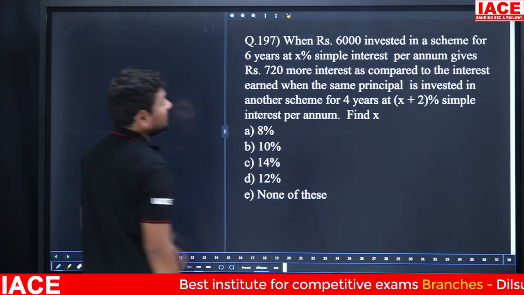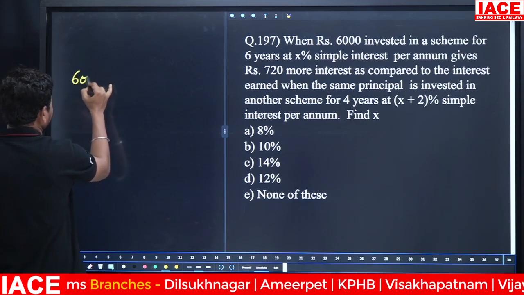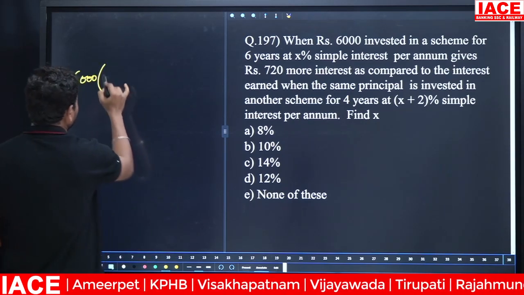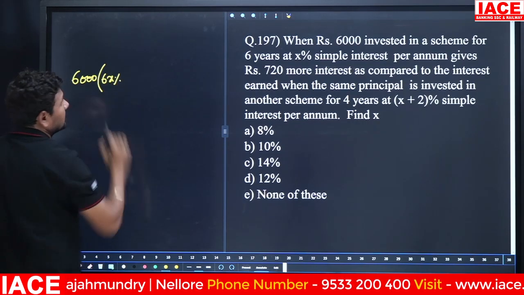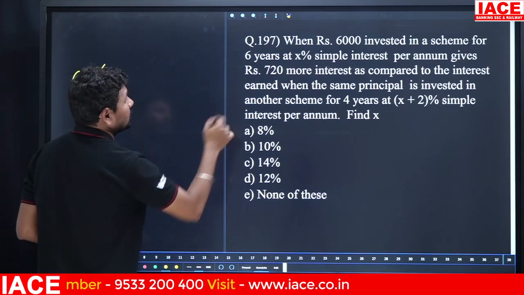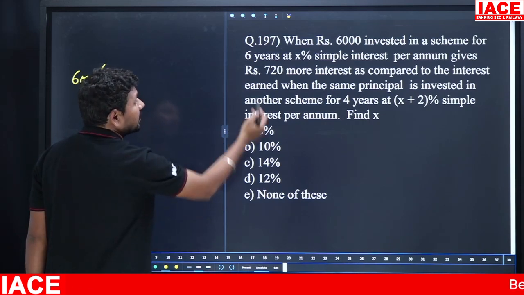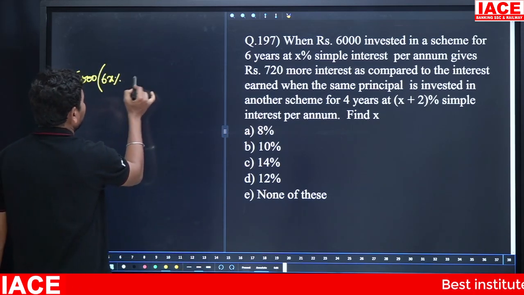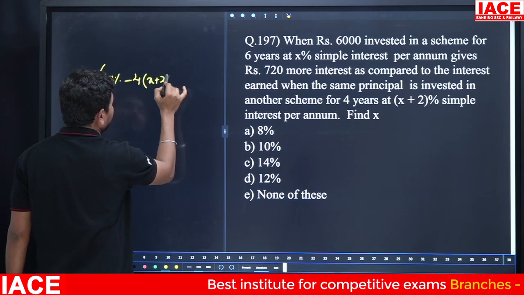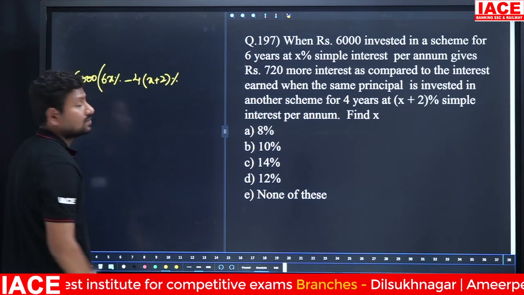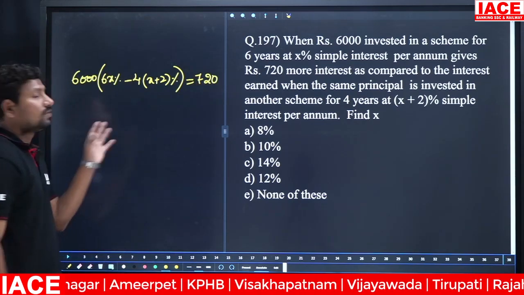Next, 6,000 rupees invested in a scheme for 6 years, what rate of interest? X percentage simple interest per annum gives 720 rupees more interest as compared to the interest earned when the same principal is invested for 4 years at what rate of interest? X plus 2%. X plus 2% is equal to how much rupees extra? 720.